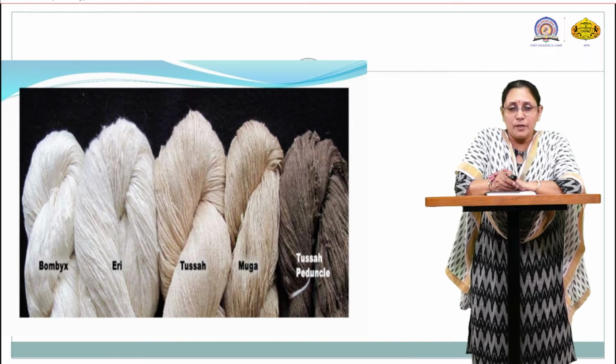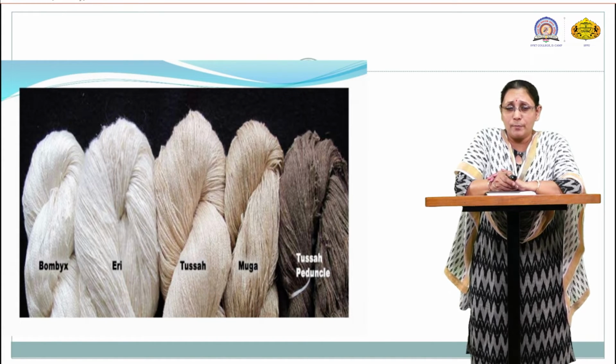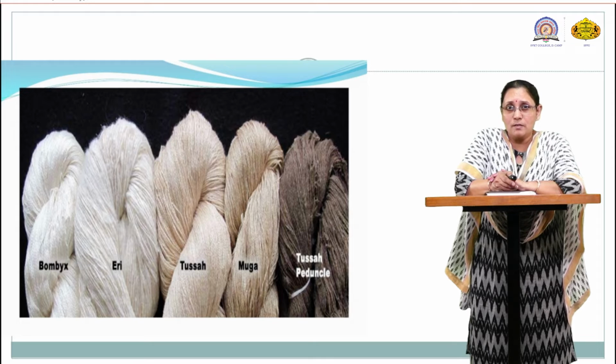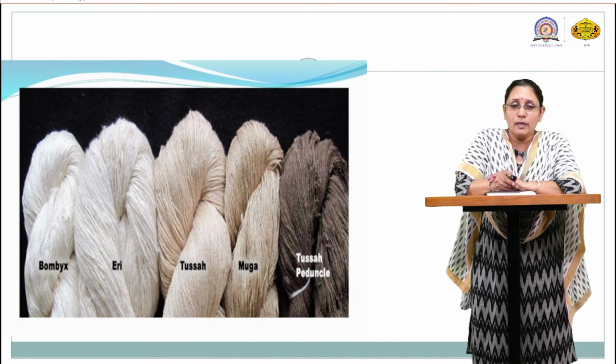These are the pictures of the variety of silk produced by the different types of silkworm. The silk produced by BOMBYX mori we call BOMBYX. Here you can see the BOMBYX, that is the mulberry silk, then airy silk. The third one, a little bit brownish in color, is the Tussar silk, and the last fine color is the Muga silk.